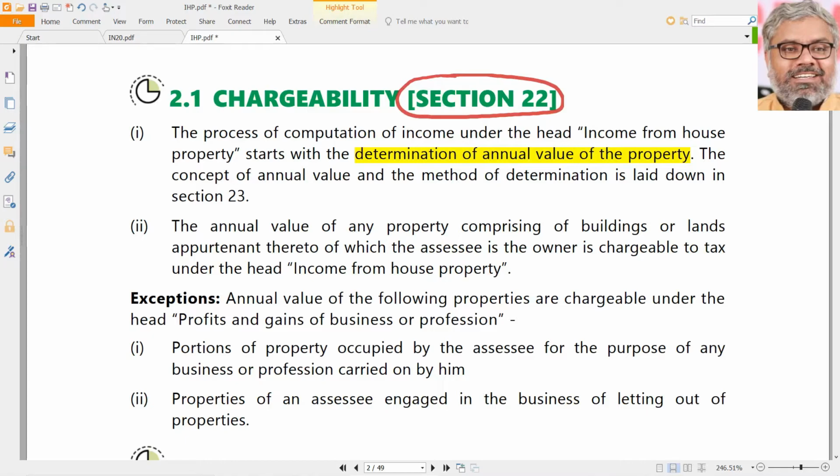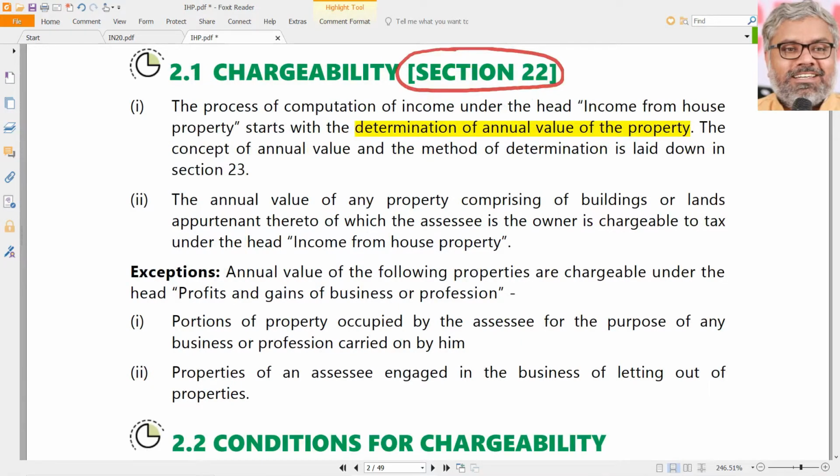It is the annual value of the property that is going to be subjected to tax. And such annual value of the property, any property comprising of buildings or lands appertaining thereto. Land can be adjacent to the building, land can be annexed to the building, but only land is not called property here.